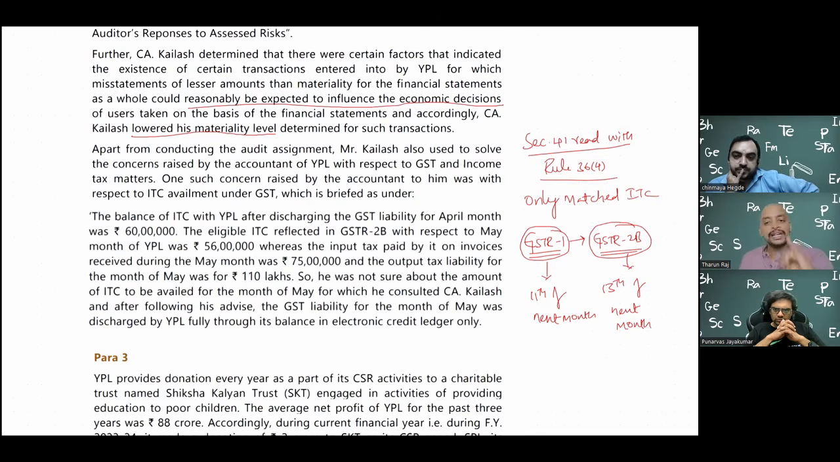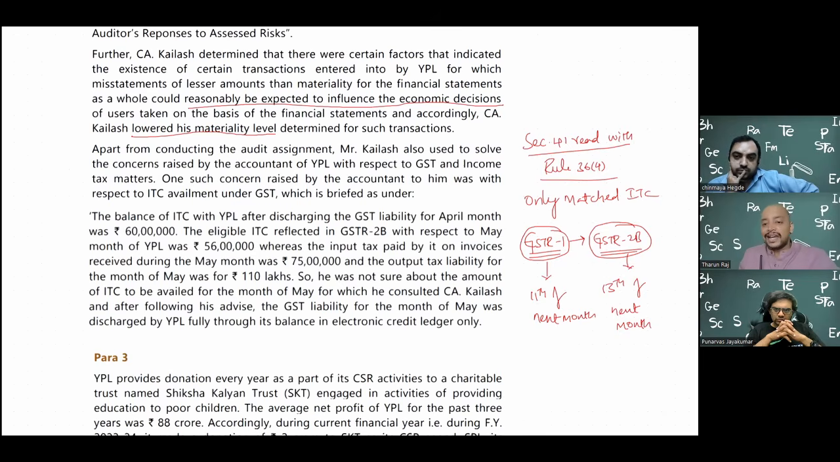Reason number 1, supplier has not filed GSTR 1. Reason number 2, supplier filed GSTR 1 on time, but he did not report my invoice, that is, whatever I purchased. He missed it. Reason number 3, he filed GSTR 1 on time, he reported the invoice, but that invoice information is wrong.